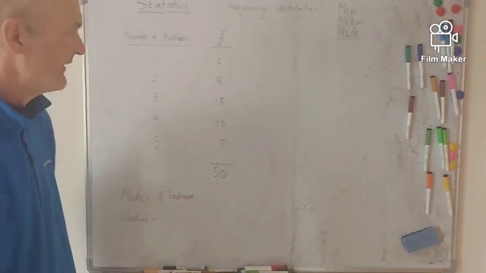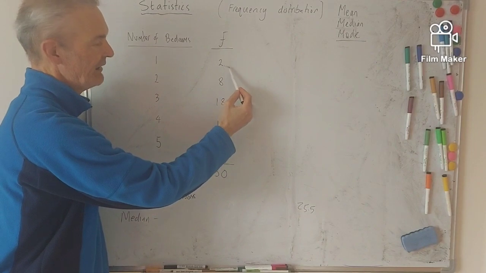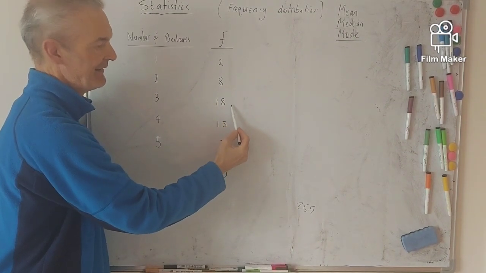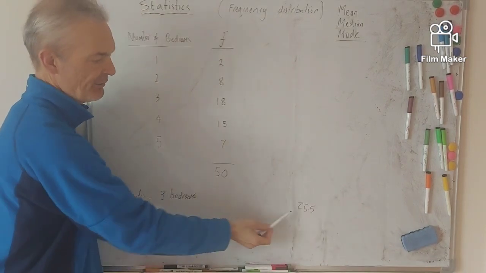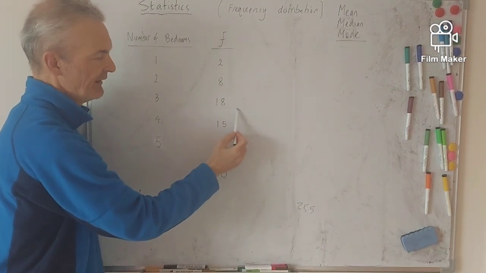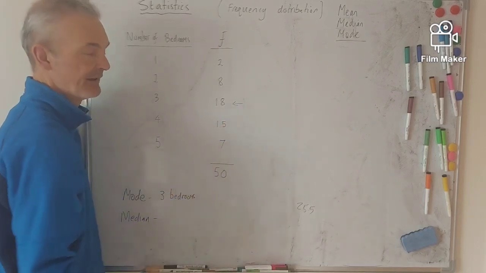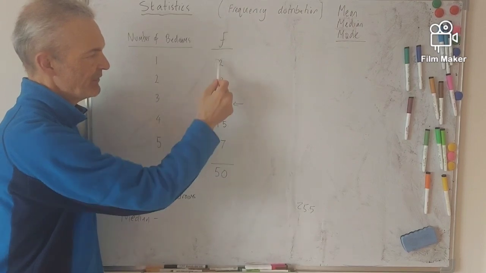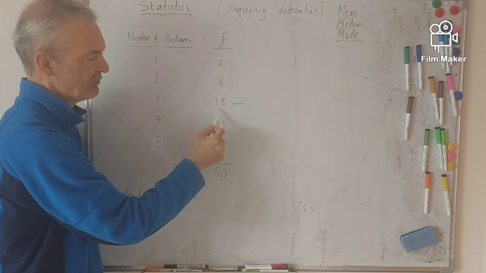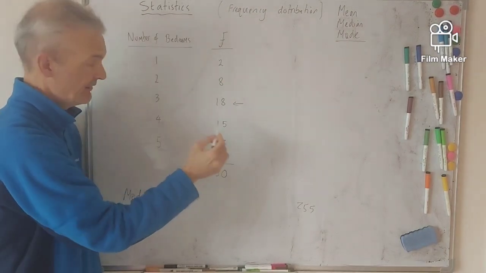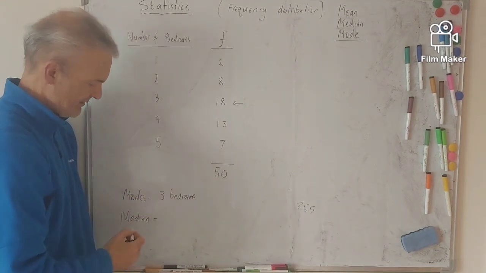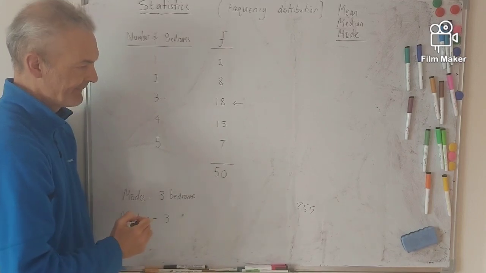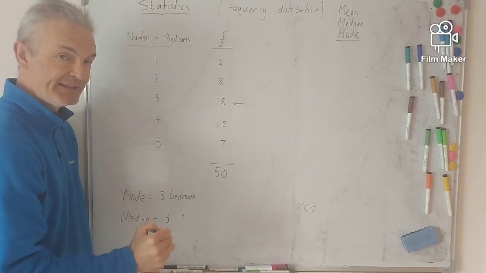So you count up to that. So we've got 2 in here, plus another 8, that's 10. And then another 18, that's 28. So we've already gone past 25.5. It's somewhere in here, isn't it? The 25.5th person is somewhere in there. We've got 10 to there and another 18, that's 28. So it's in here. So it's telling us, again, that the median is actually 3 bedrooms again. Okay, so that's how we would find the median.